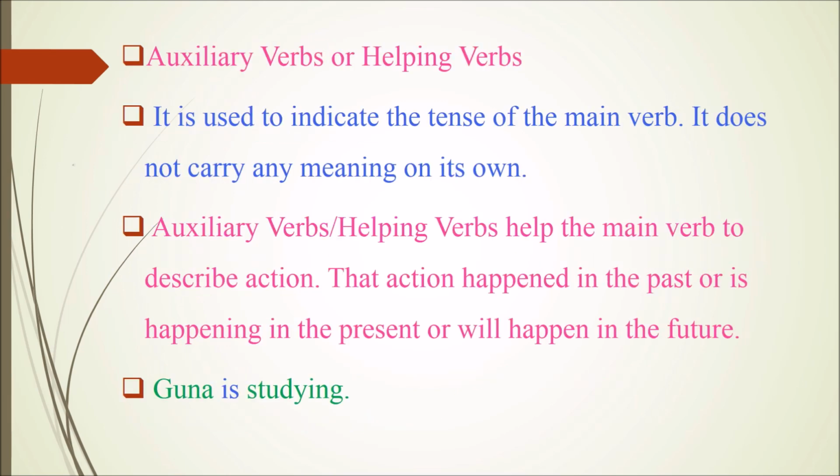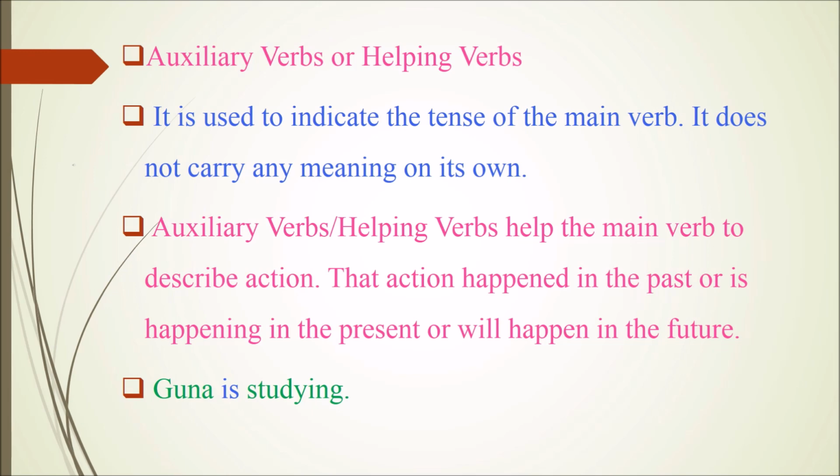Next, we are going to learn about auxiliary verbs. Auxiliary verbs is also called as helping verbs. It is used to indicate the tense of the main verb. It does not carry any meaning on its own.